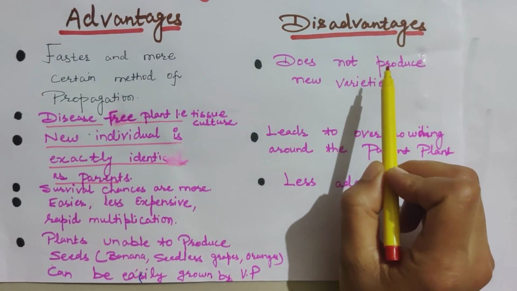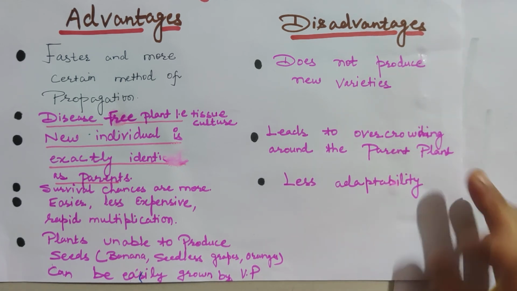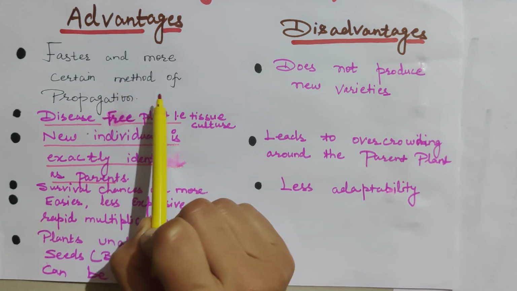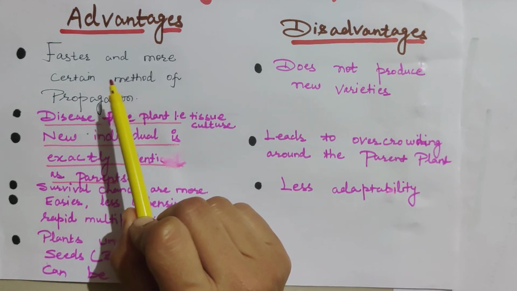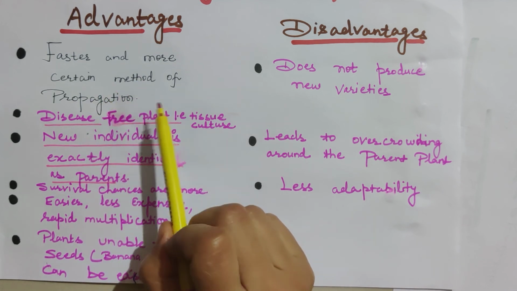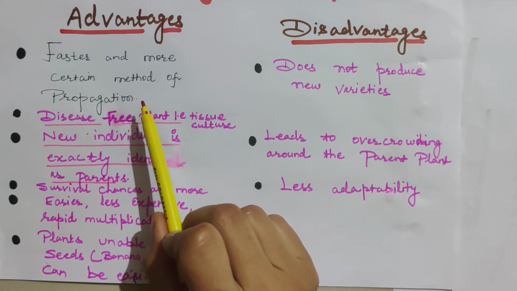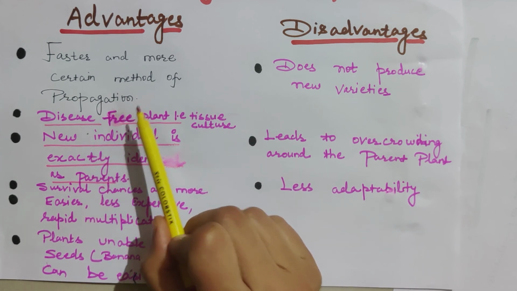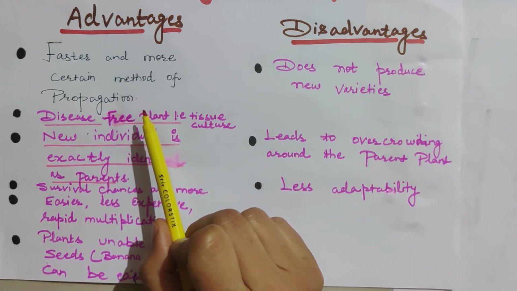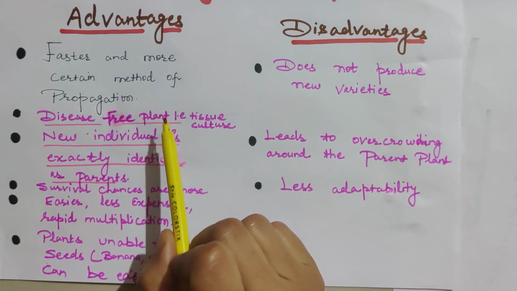Advantages and disadvantages of vegetative propagation. Vegetative propagation is a faster and more certain method of propagation, meaning a less time consuming process. In a short period of time we get results. Like with a seed, if we want to produce a new plant from a seed, the seed will take time to germinate, and then for its vegetative growth, after that the reproductive phase will come, then we will get the product or seeds.